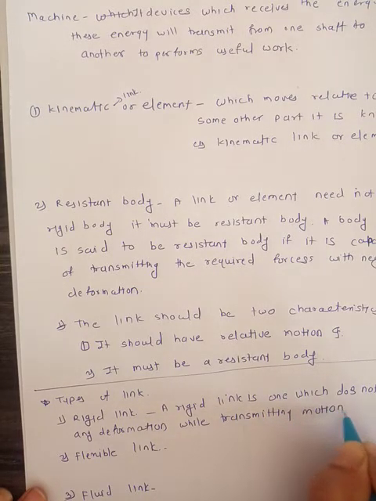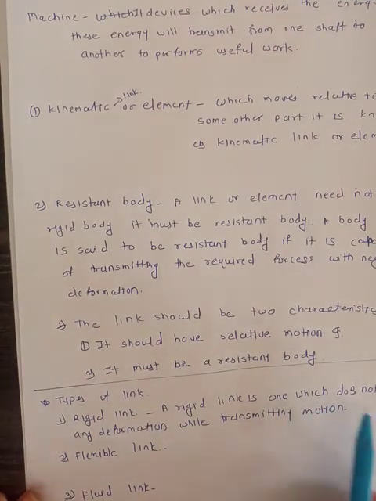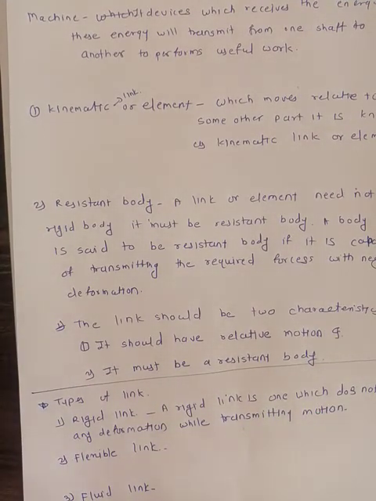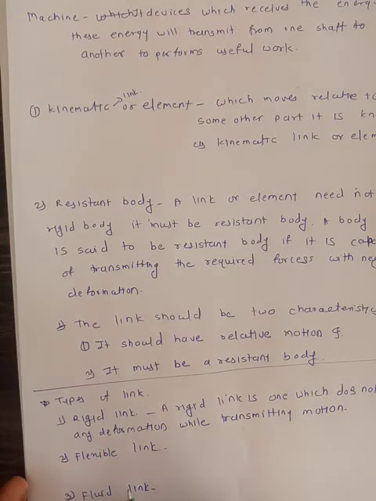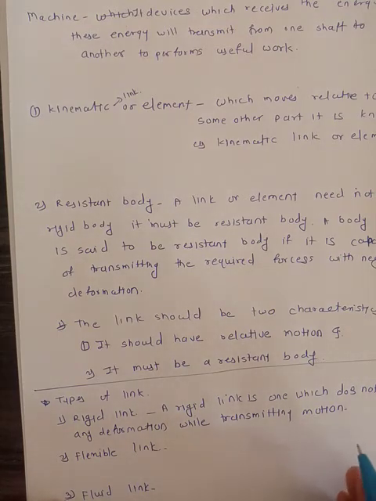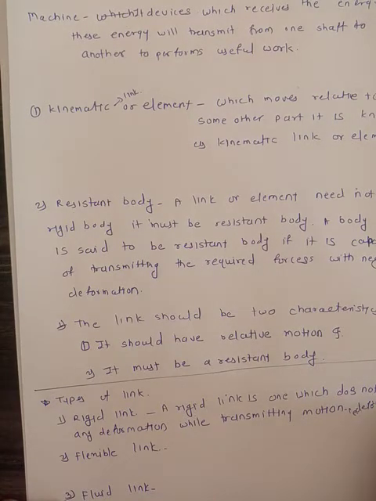When it transmits the motion, it does not deform. This link is called a rigid link. For example, the connecting rod of a reciprocating steam engine. Okay, these are rigid links.